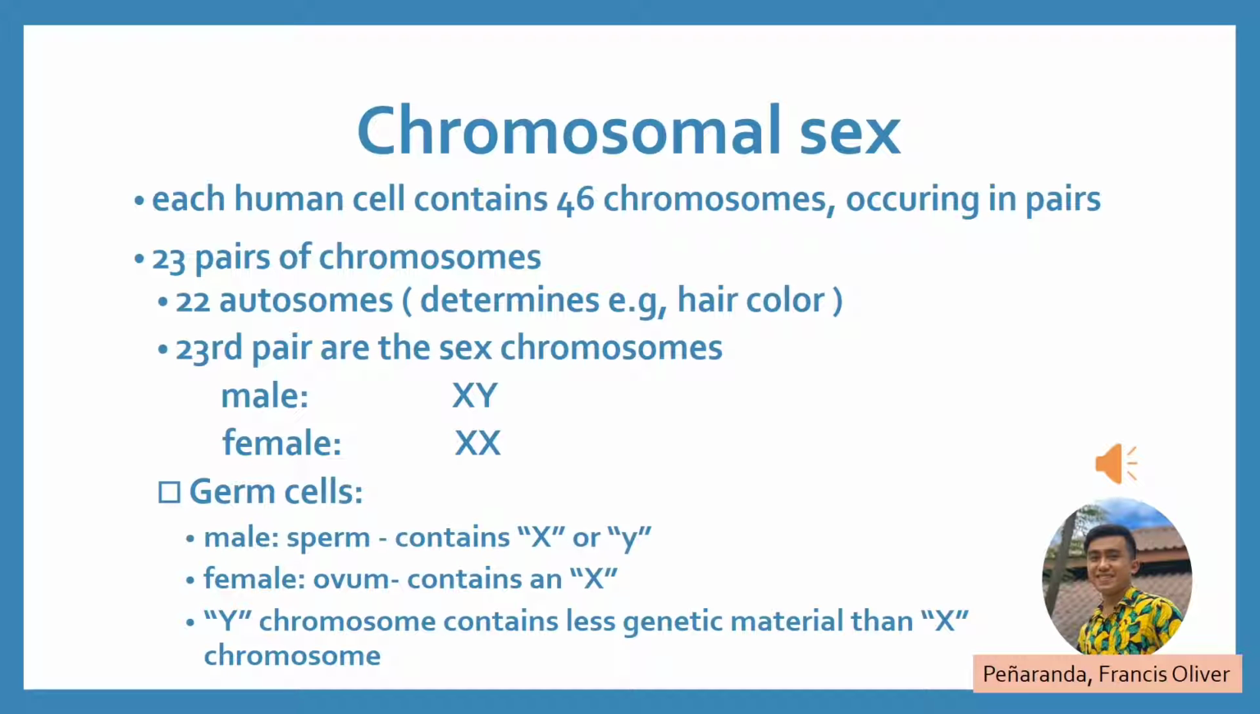Chromosomal sex. Each human cell contains 46 chromosomes occurring in pairs, 23 pairs of chromosomes: 22 autosomes, and the 23rd pair are the sex chromosomes. Germ cells: males produce sperm that contain X or Y, and females produce ova that contain an X. The Y chromosome contains less genetic material than the X chromosome.